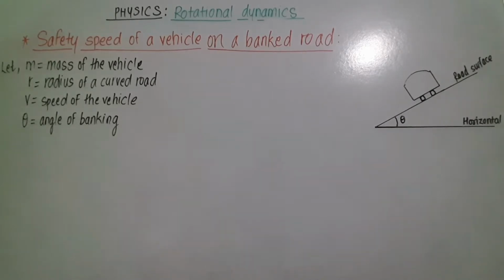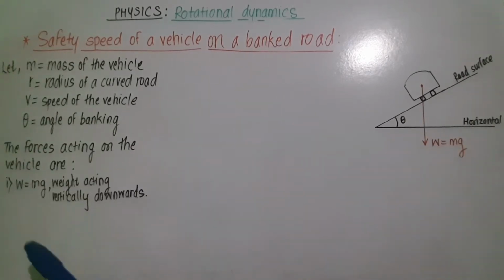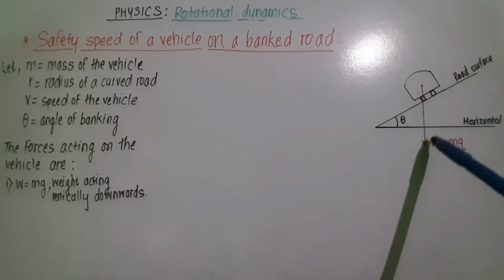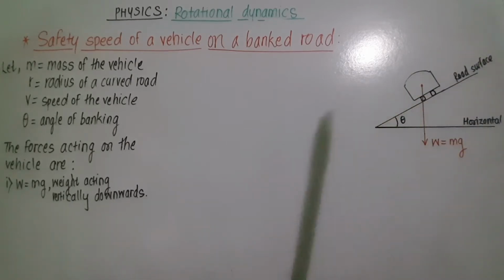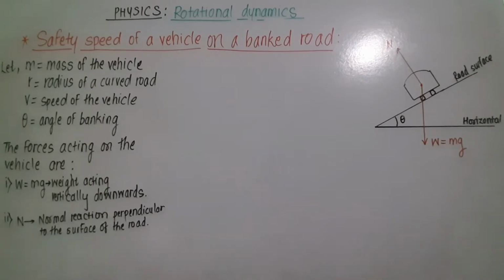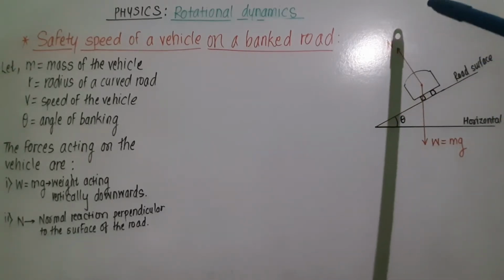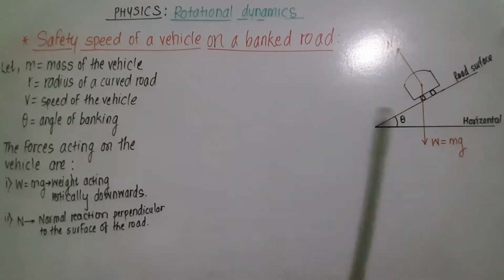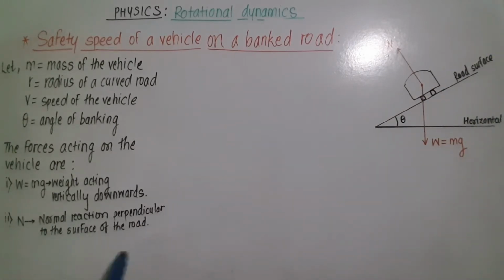So let us see the remaining forces acting on this vehicle. First force, weight mg acting vertically downward on the vehicle. Second, the normal reaction exerted by the road surface on the vehicle, and the normal reaction is always perpendicular to the surface of the road.